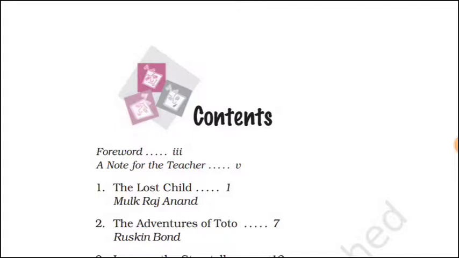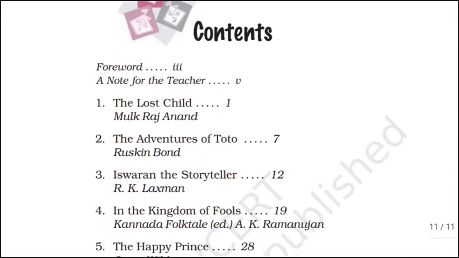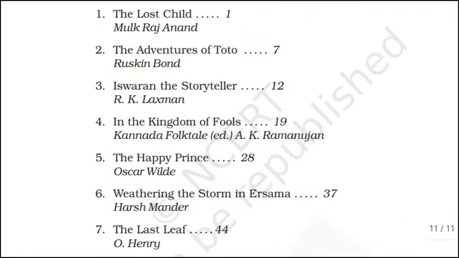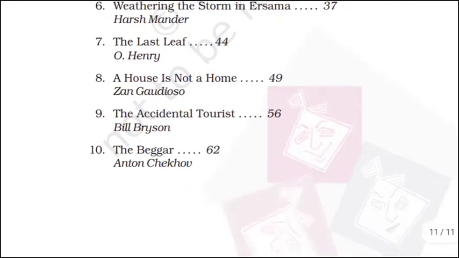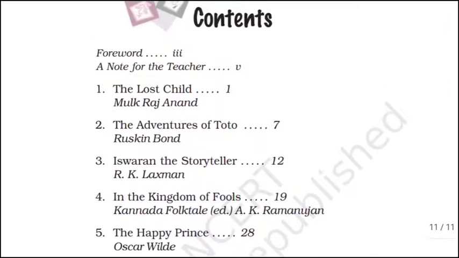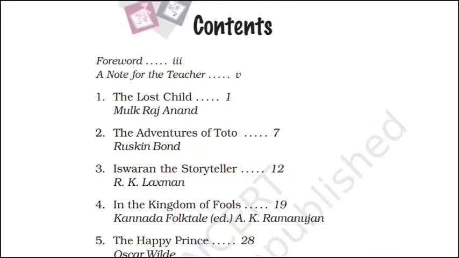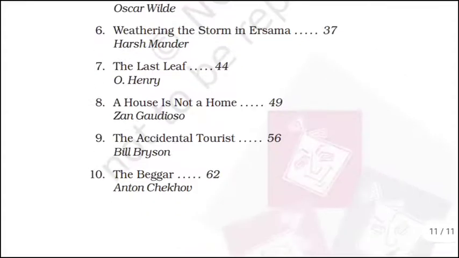Here we have the contents, the number of units and the names of the units. So our first unit, The Lost Child, that unit we will start today. We are going to start The Lost Child by Mulk Raj Anand.